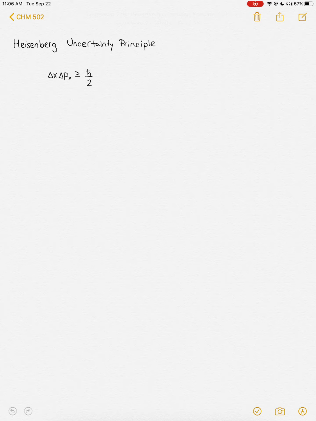So recall the free particle has a wave function of the form e to the ikx. So this represents, again, some sort of sine and cosine terms, a traveling wave. So the question we can ask is, is this an eigenfunction of the momentum operator? And that's important because if it is an eigenfunction, we exactly know its momentum. So the momentum operator is minus i h bar times one derivative with respect to x. And if you're good at your derivatives, you can already see that this is in fact going to be an eigenfunction of the momentum operator.